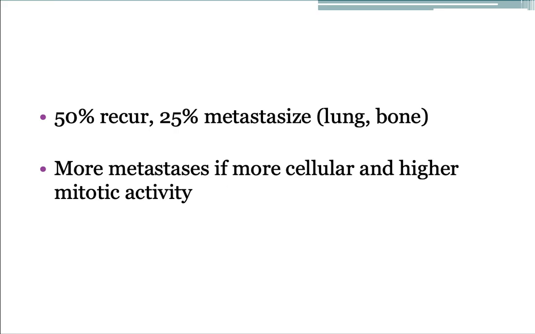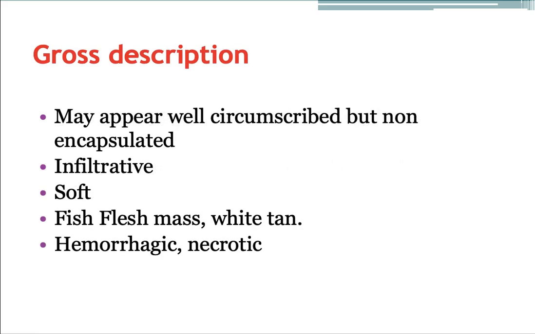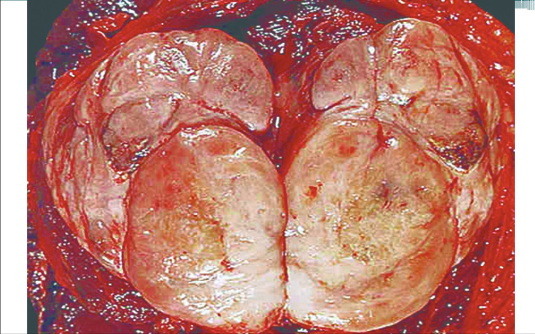50% of the tumors recur and 25% metastasize to bone and lung. More metastases occur if the fibrosarcoma is more cellular. Grossly, they appear as well-circumscribed, non-encapsulated lesions with a soft fish-flesh-like mass on cut surface showing a white tan homogeneous area with hemorrhagic and necrotic areas. This is a gross picture of fibrosarcoma appearing as a soft fish-flesh mass.